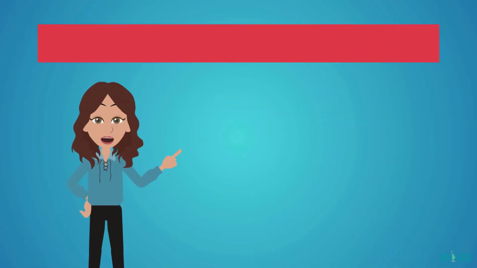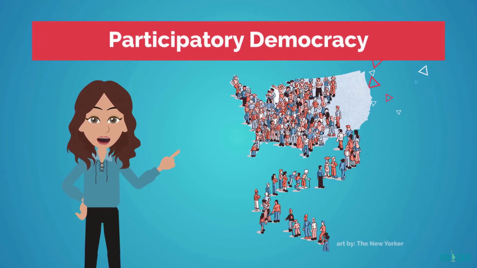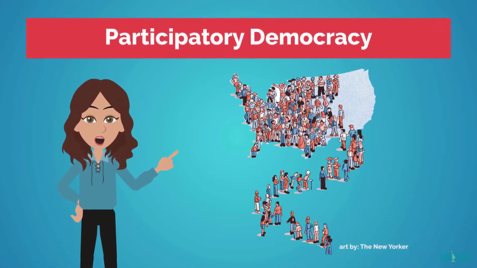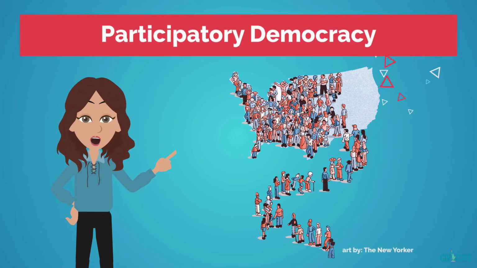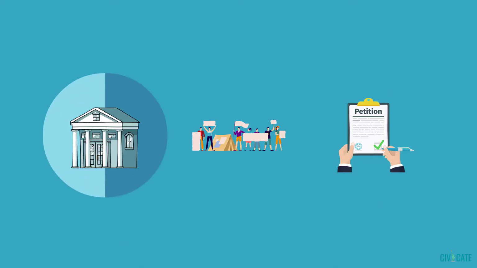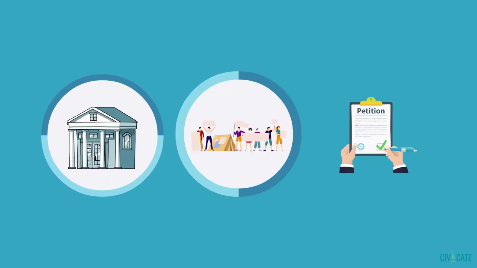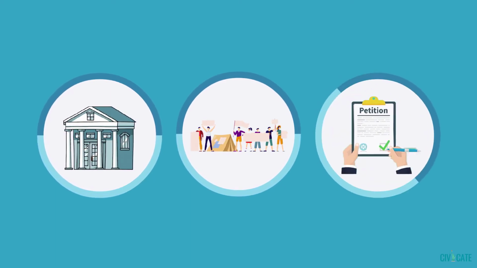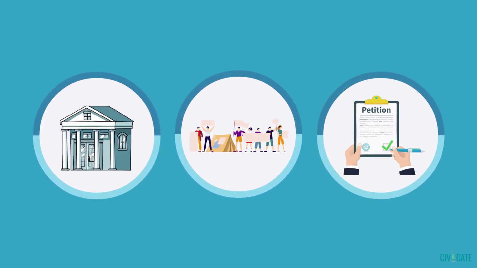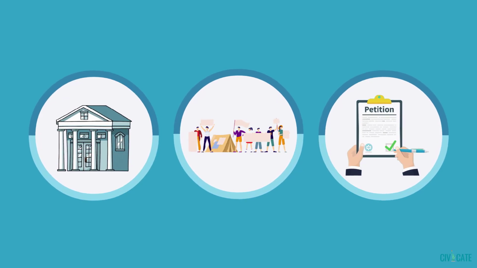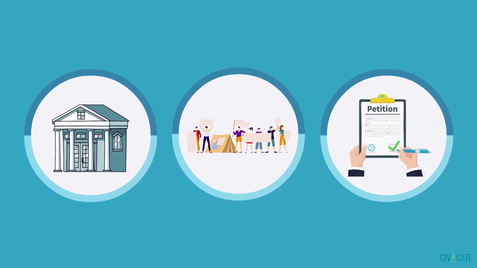In state and local governments, there is more opportunity for individual people to have an effect on a policy or a law. This is participatory democracy. For example, gatherings at town halls, marches, letter-writing campaigns, and petitions often work to create a strong feeling of democracy at work in local government.